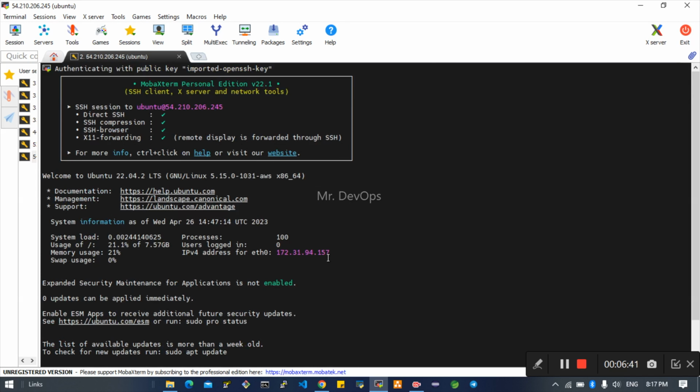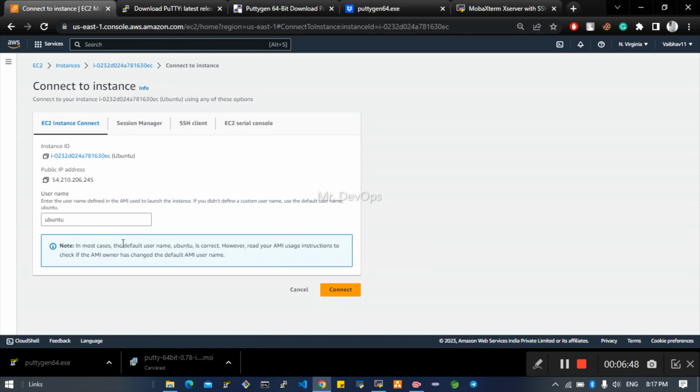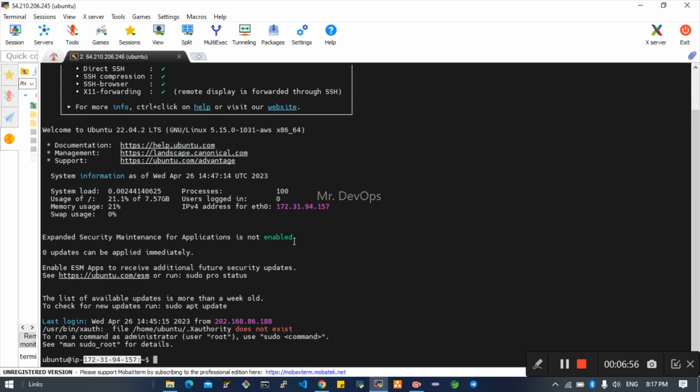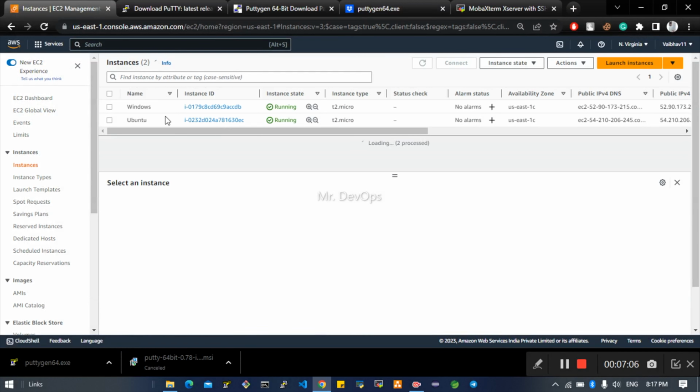So now this is the way you can connect to your EC2 instance. This private IP, you can see 157 is there. The same IP you can see here, 157, right? This means this is the way we can access our Linux or Ubuntu server. Correct. Now we will see how we can connect with the Windows server as well.